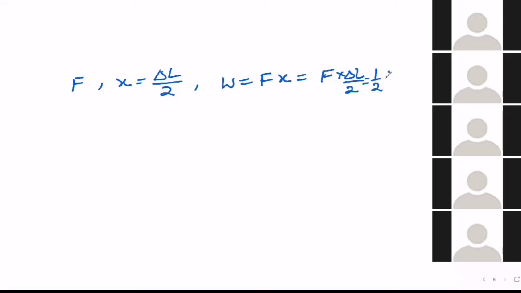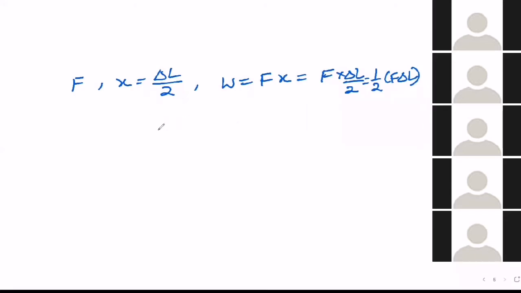Now, finally what we have done is we applied a force and we displaced the body by delta L by 2. So what is the work done? Force into displacement. So F into delta L by 2, or half into F into delta L. That is the work done in stretching a wire.